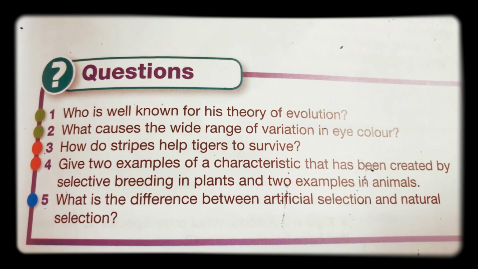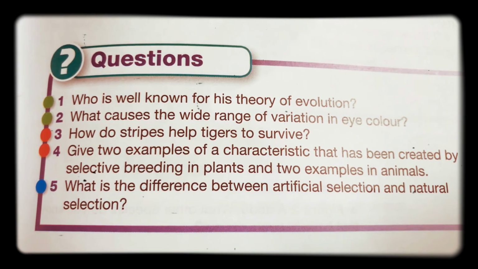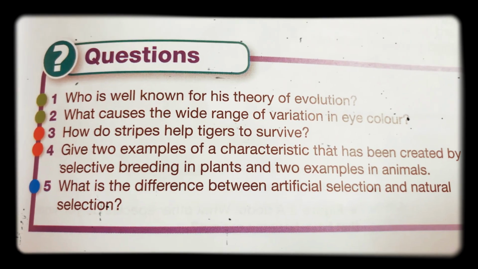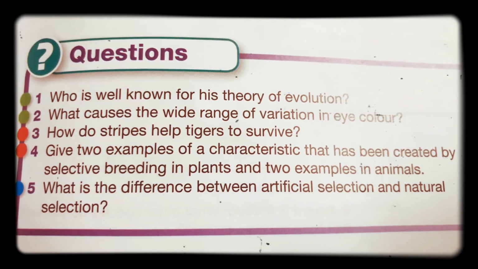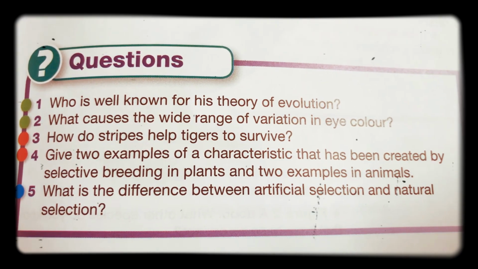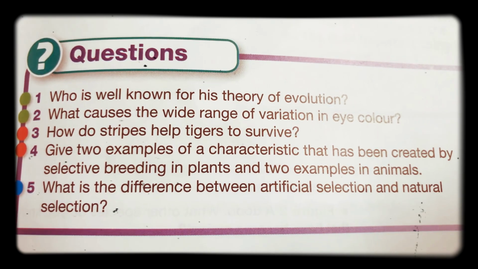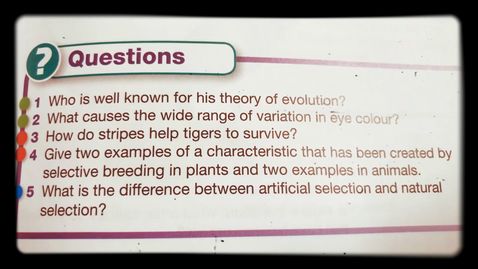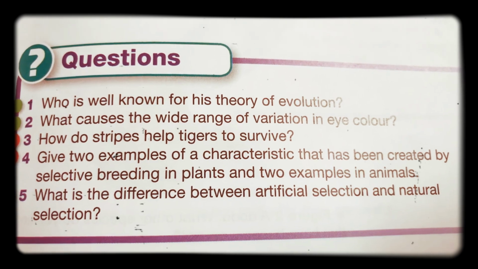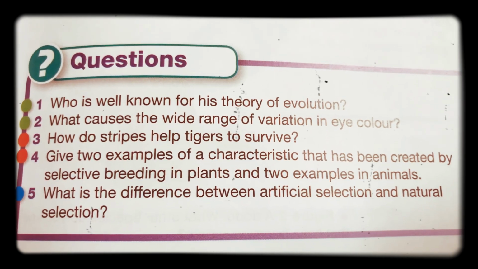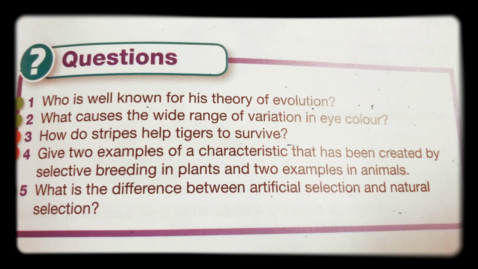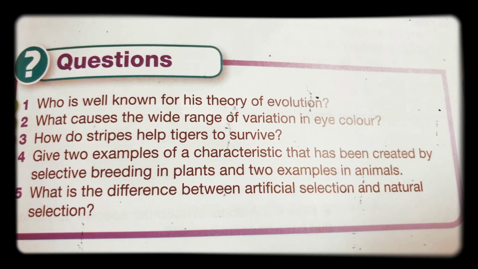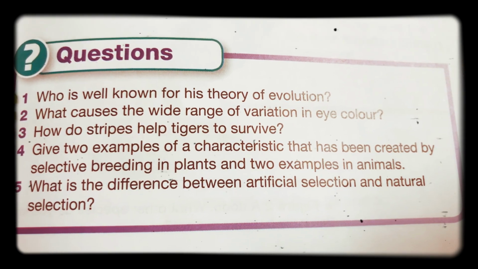So what you would do is have offspring from that she-camel and select the female camels that have the highest amount of milk, cause them to have offspring, and keep going until you end up with a characteristic that has been passed on from all of the parents to their offspring. So the key difference between artificial selection and natural selection is that humans interfere with nature during artificial selection by selecting animals or plants with characteristics that are useful to them and then breeding from them.